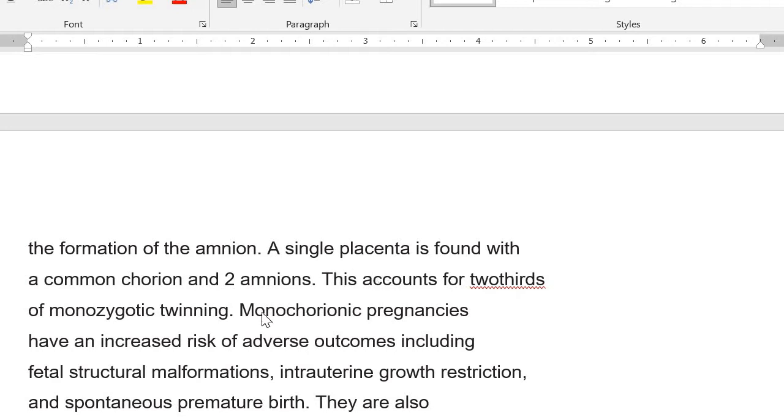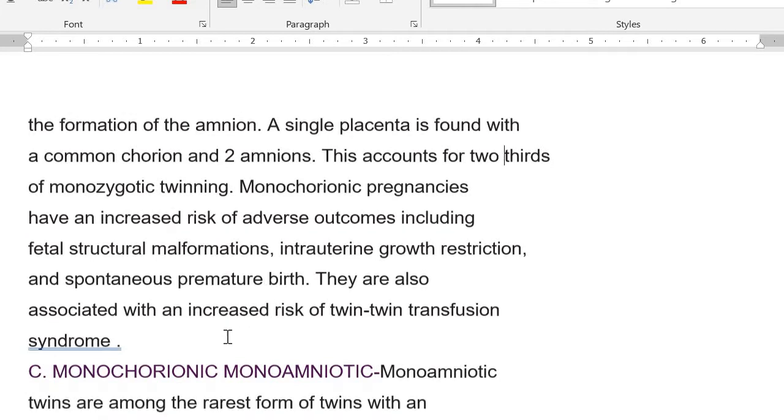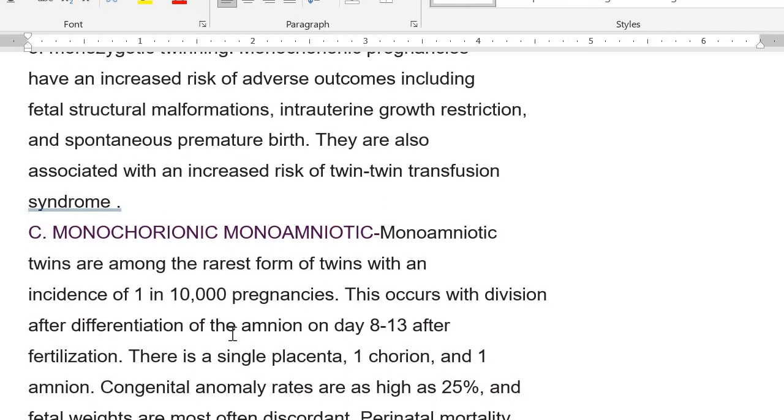So here a single placenta is found with a common chorion and two amnions. This accounts for two-thirds of monozygotic twinning. Monochorionic pregnancies have an increased risk of adverse outcomes including fetal structural malformations, intrauterine growth retardation, and spontaneous premature birth. They are also associated with an increased risk of twin-twin transfusion syndrome.